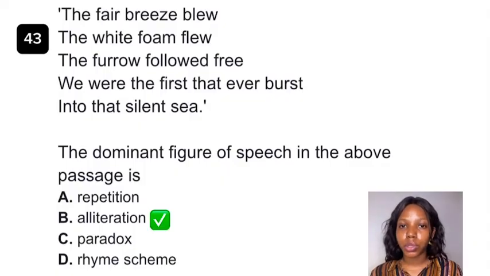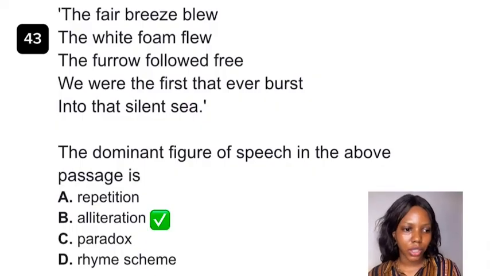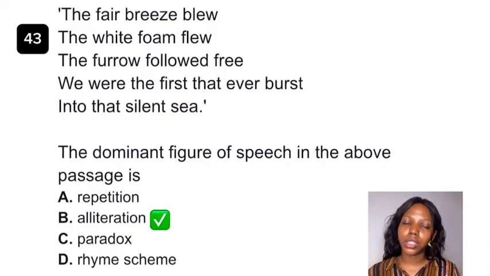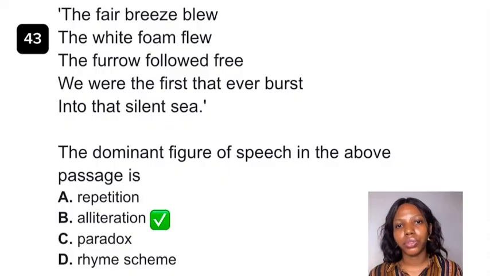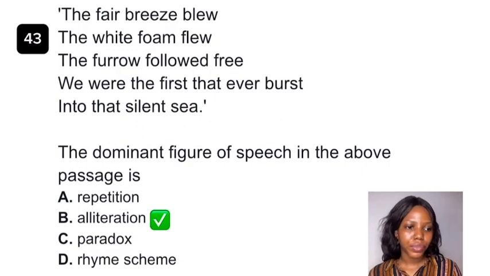When we speak of repetition, repetition is repeating words multiple times. There's an element of that with the word "the", but it's not dominant. Paradox is a contradictory statement, but on a closer look, it reveals a deeper meaning. Rhyme scheme is the rhythmic pattern at the end of each line of a poem. So the best answer, because it is dominant, is option B, alliteration.